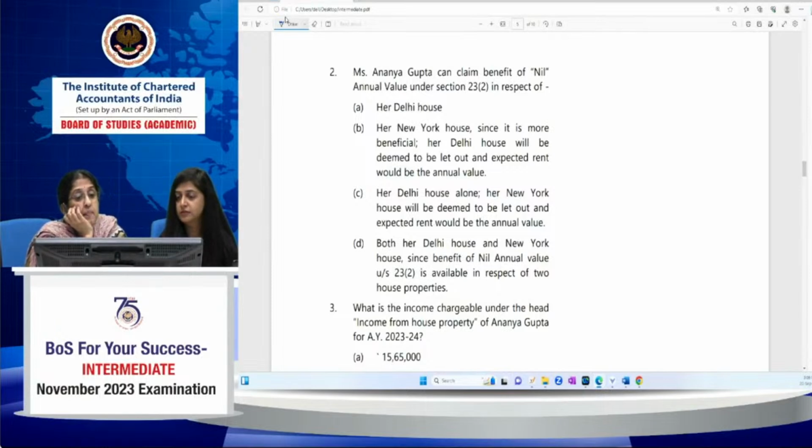Ananya Gupta can claim the benefit of nil annual value under section 23(2) in respect of, 4 options are given. Delhi house; New York house, second one; Delhi house will be deemed to be let out. Then Delhi house alone, New York house will be deemed to be let out. The third one says that New York house will be deemed to be let out and expected rent would be the annual value. Fourth one is both the Delhi and New York house. Dipanshu, self-occupied, both are self-occupied. You tell me clearly. Option A, B, C, D. That is the correct option.